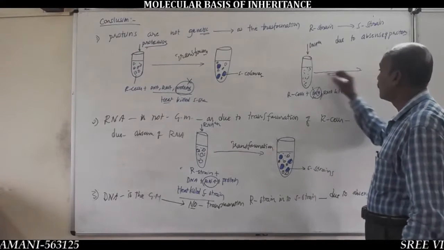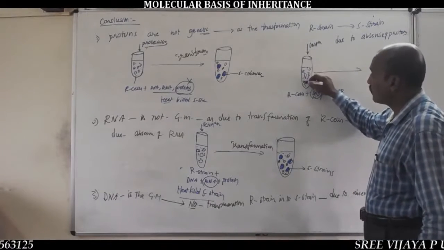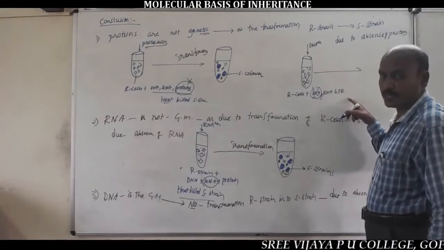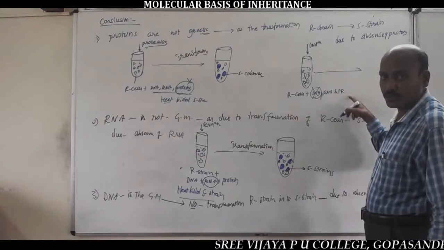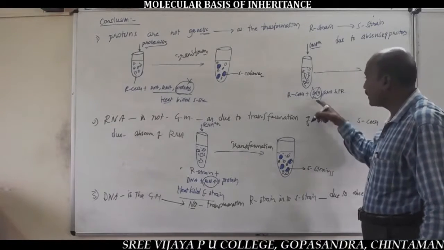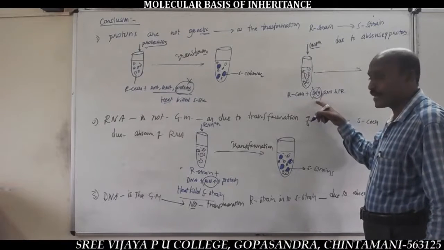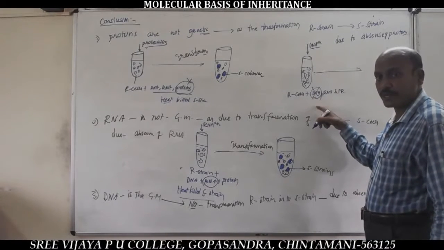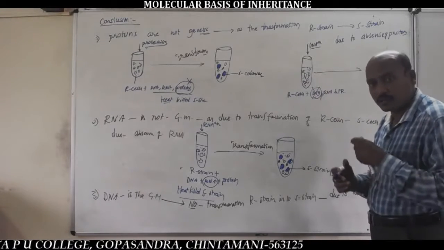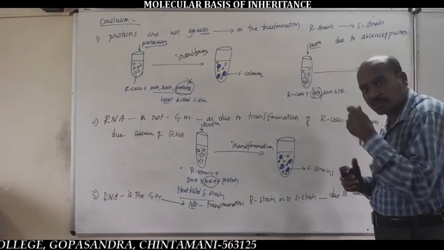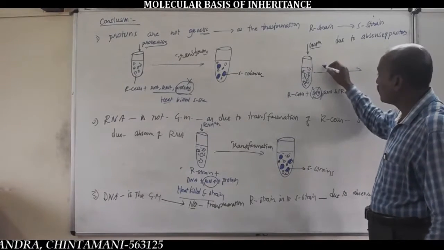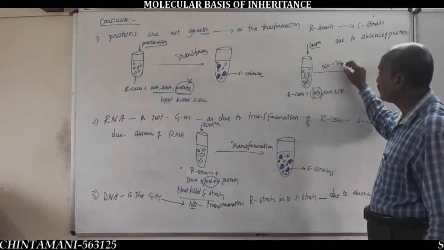Whenever the DNA is destroyed, this medium contains only RNA and proteins. As a result, what happens? The conclusion from the third step is no transformation.